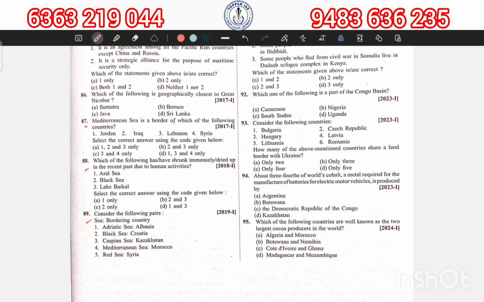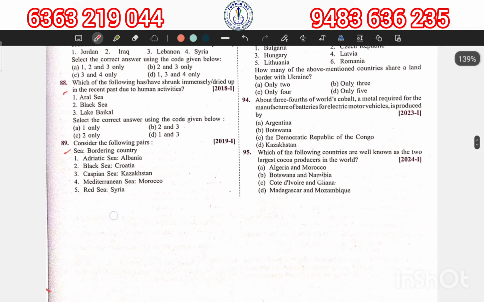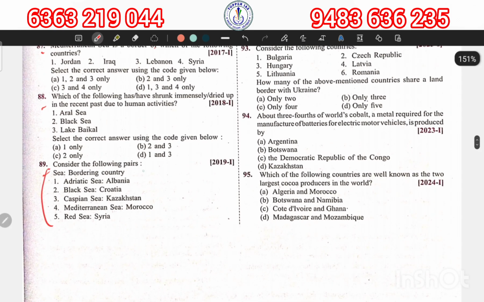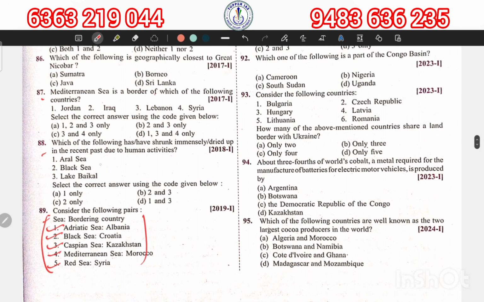In this session, we'll discuss one of the important themes of UPSC in mapping. So observe these questions first. There is a question on important seas and bordering countries: Adriatic Sea, Black Sea, Caspian Sea, Mediterranean Sea, and Red Sea. Look at this option again: Aral Sea, Black Sea, and Lake Baikal.